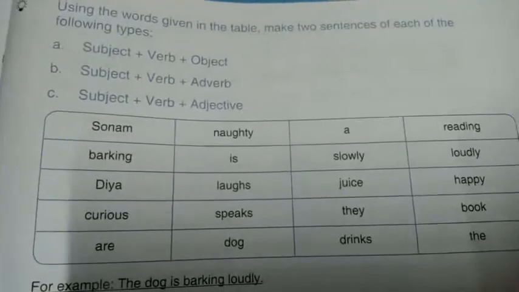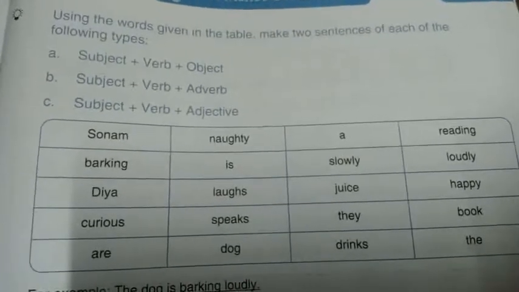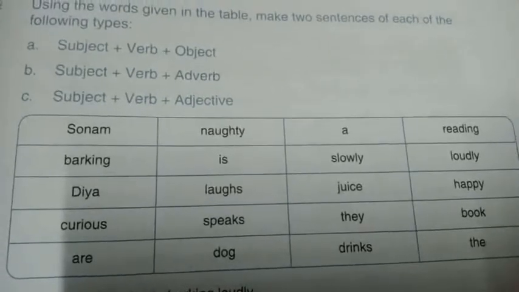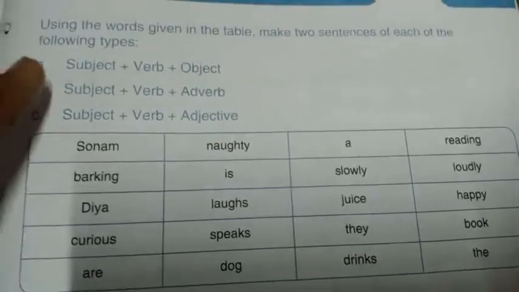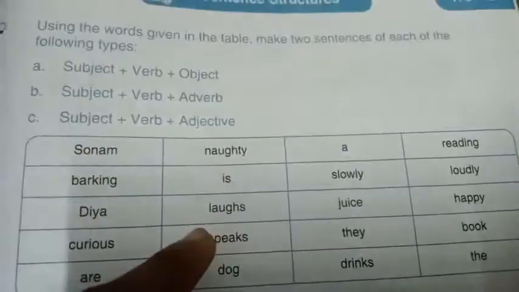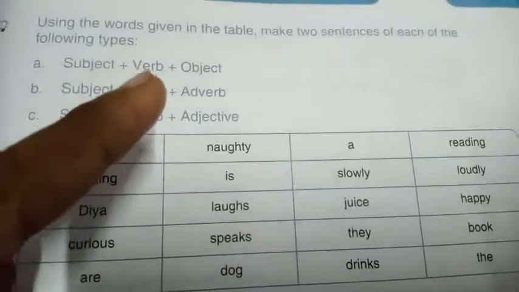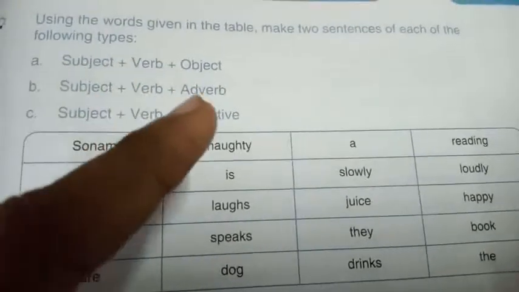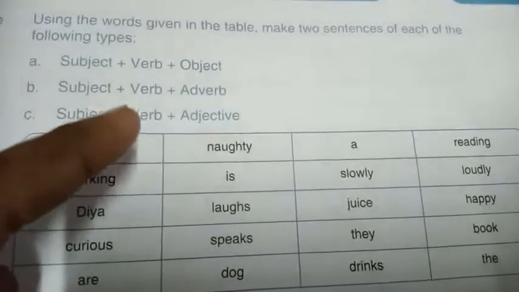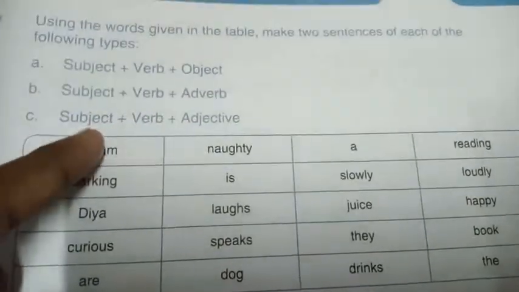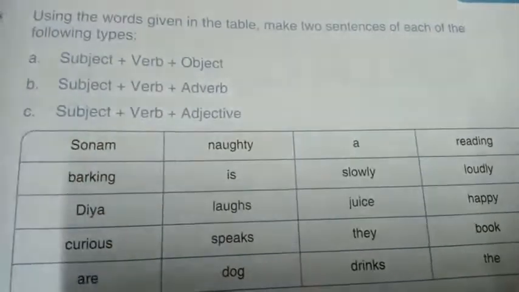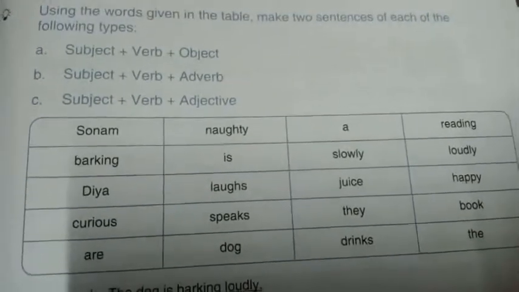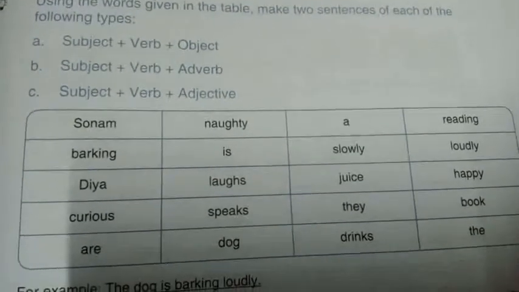Now, my dear children, you have to write down two sentences using the words given in the table, each following these types: subject, verb, object; subject, verb, adverb; subject, verb, adjective. Right? Yes, we are going to write like this and send it in our group.